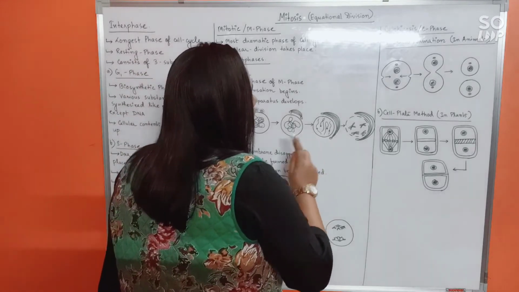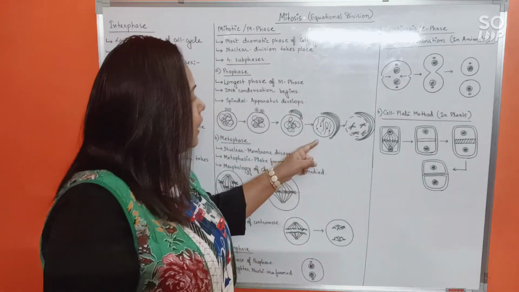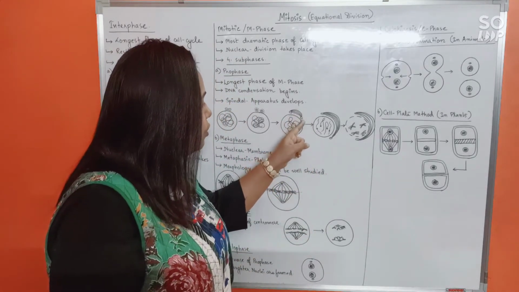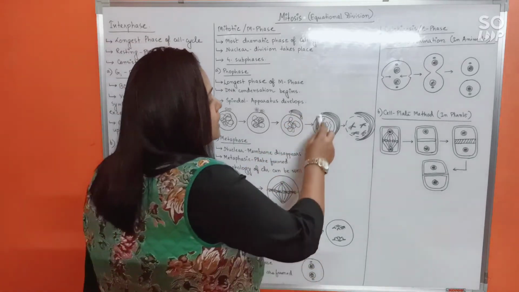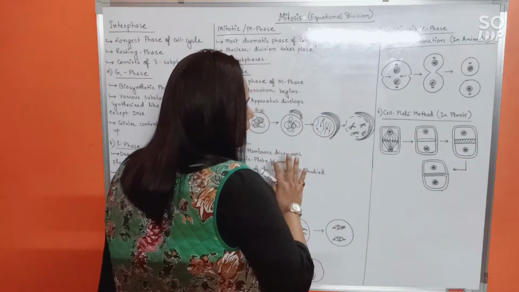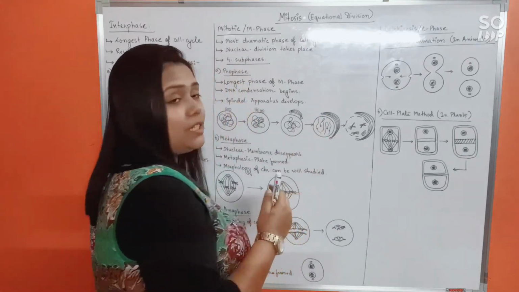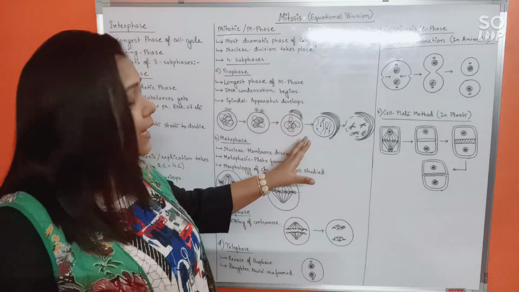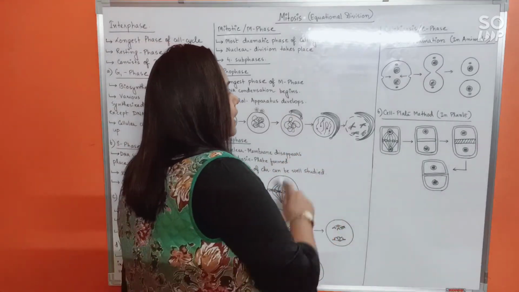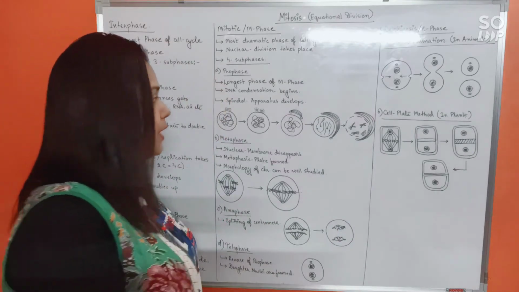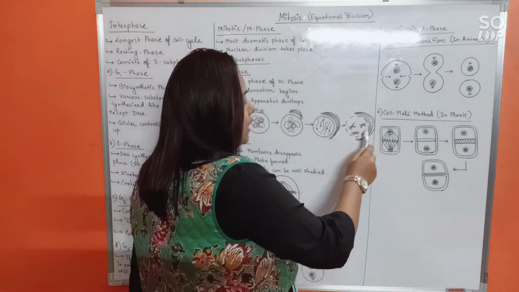Next, the centrosomes start moving towards opposite poles, so the spindle apparatus is almost ready, and the chromosomes have become thick enough to be seen as individual entities. Finally, at the end of prophase, the nuclear membrane starts to disappear.